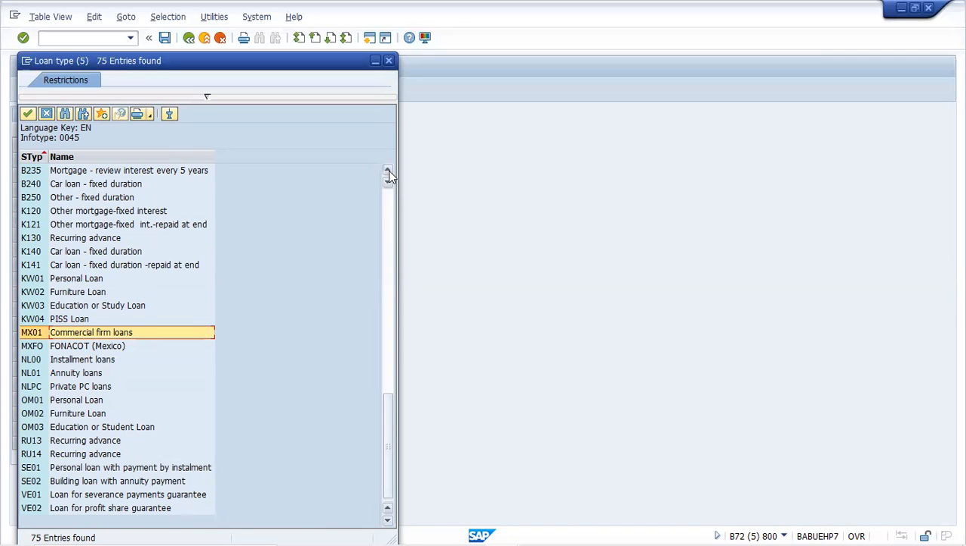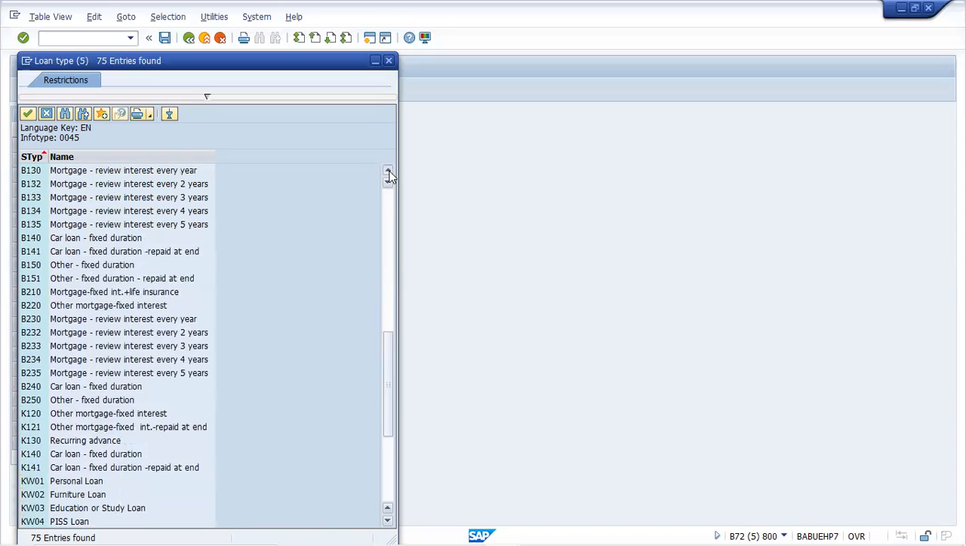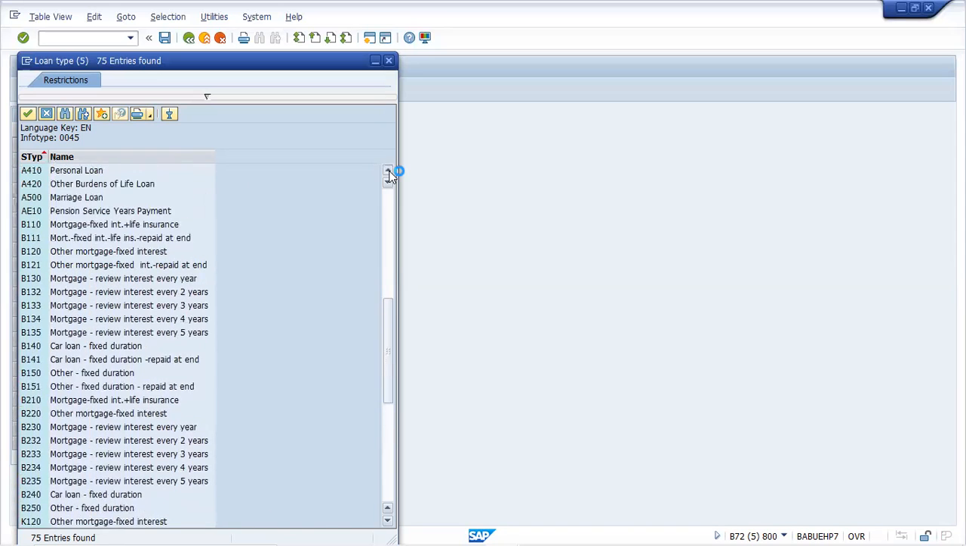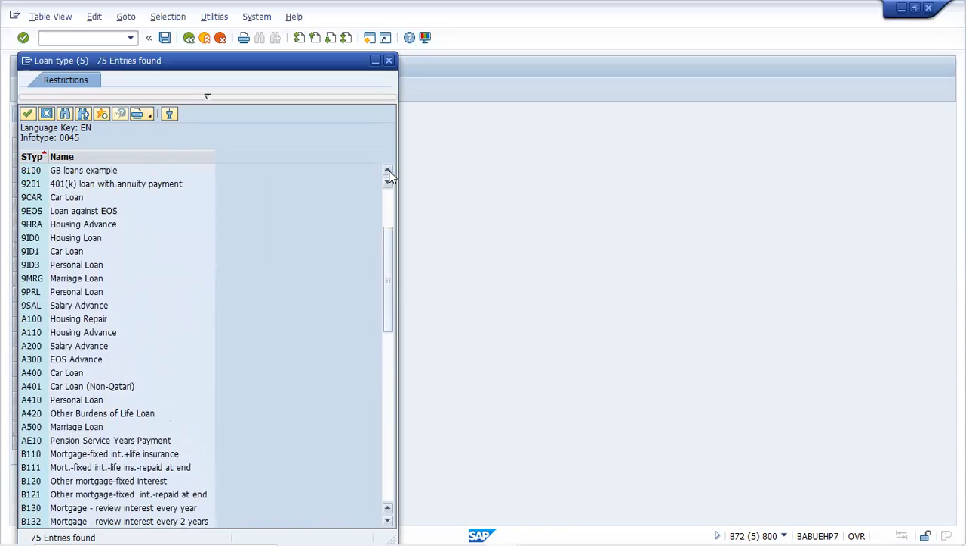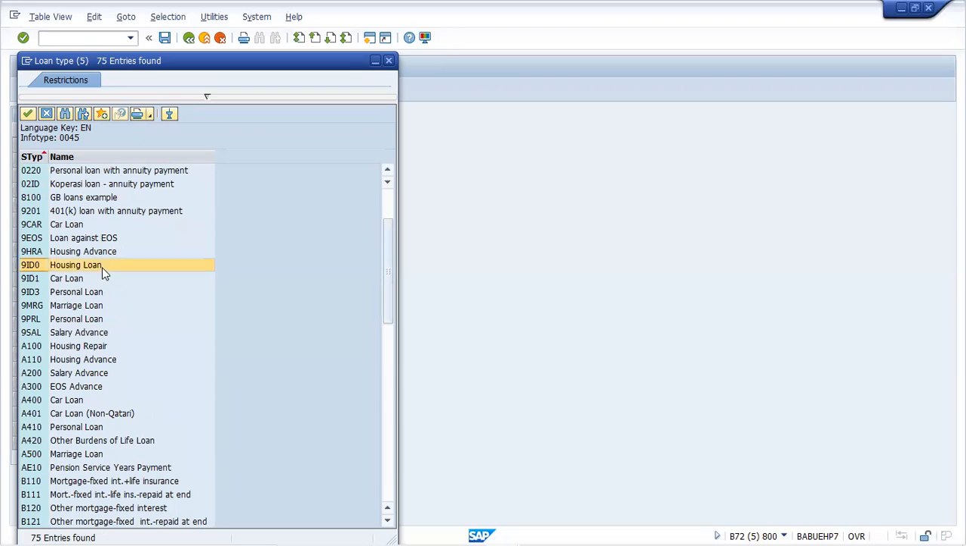So we have to revisit this subtype here. Basically, these are not wage types, they are subtypes. You can choose any of these things. Housing loan also you can choose, somebody has already created it. You can choose that. Then we will be testing it. Pick that.